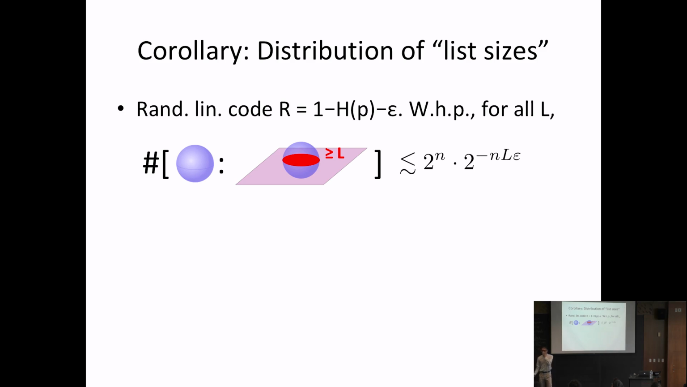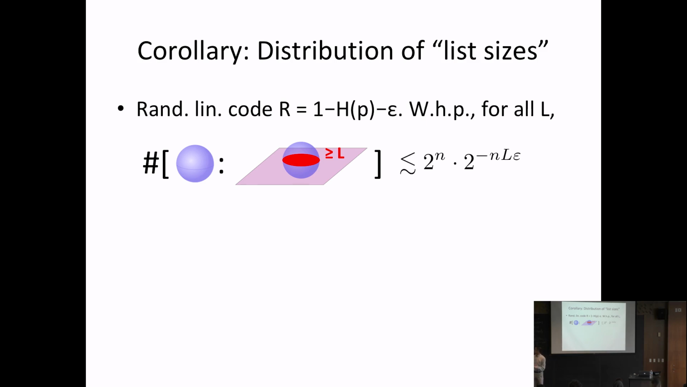Okay, so as a corollary of our technique, we get a few things for free. So this is one of the corollaries. It says a random linear code of this rate is, with high probability, such that for every L, the number of balls that intersect our code in at least L points is at most 2 to the n times 2 to the minus n L epsilon. Okay, so the way you can think about this is if you replace for all L with just L equals 1 over epsilon, this gives us a list decoding result. So this says our code is, with high probability, list decodable with list size 1 over epsilon.